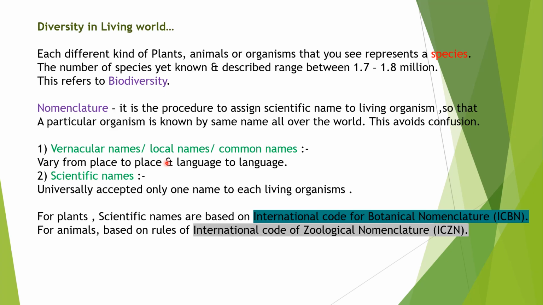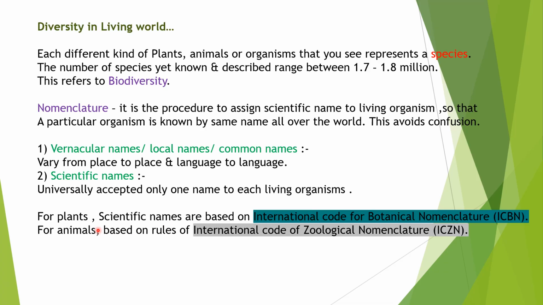Hence, there is a need to standardize the name of living organisms so that a particular organism is known by the same name all over the world. So these are the scientific names. A universally accepted single name for each living organism is known as the scientific name or biological name.